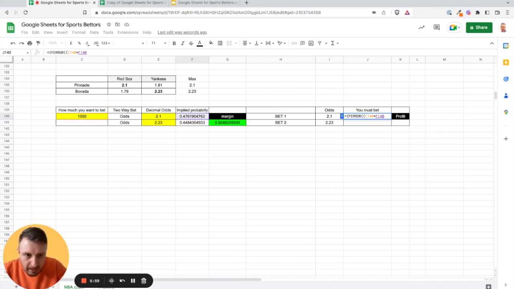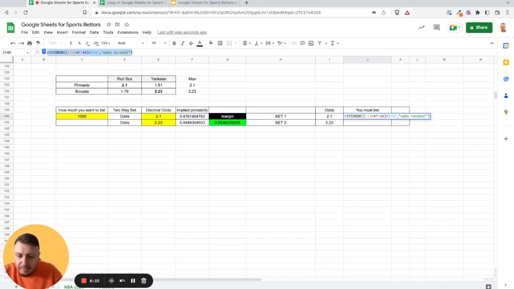I will close it, and I need to divide by the margin. Then I will add the odds needed and close it. In this case, as you see, you will need to bet 515 at Pinnacle on Boston Red Sox.